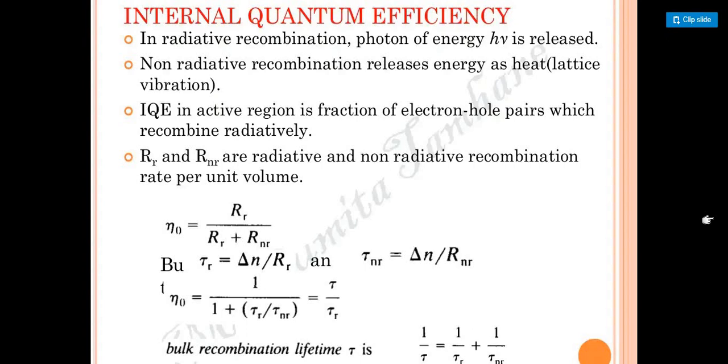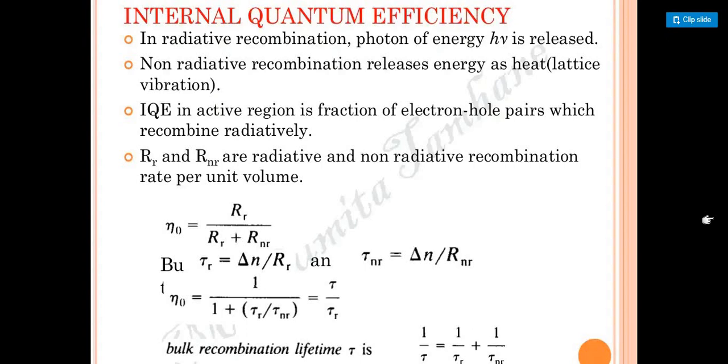So basically, radiative recombination is a photon of energy h mu being released. That depends upon non-radiative recombination, which releases heat, that is nothing but lattice vibration. It depends upon internal quantum efficiency.